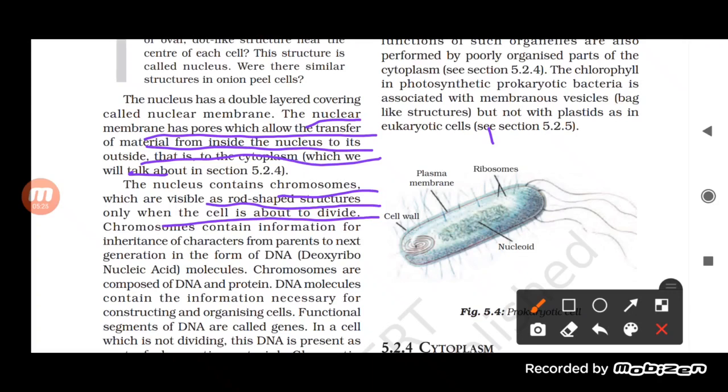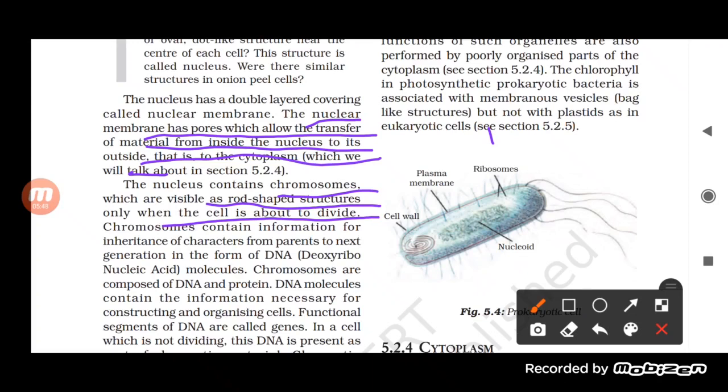Because of the material present in it. The nucleus consists of the chromosome, and the role of the chromosome is to carry the information from parents to offspring, or from one generation to the next. How will these chromosomes be transferred? It will be transferred in the form of DNA.